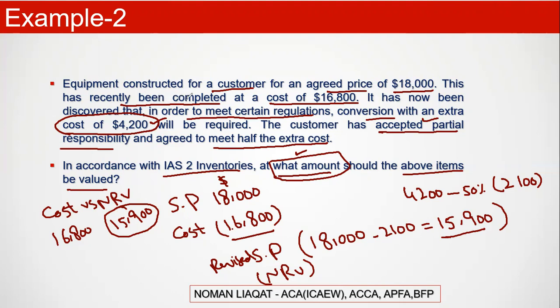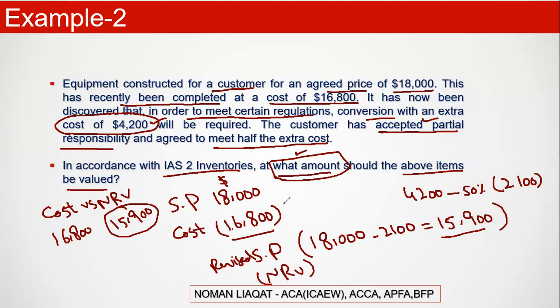If it has been completed, you cannot add 2,100 into your cost because the cost has already been incurred. Your product is complete, but later there are some new rules. The customer was not aware of these new rules, and the company was not aware because it is a legal requirement. So that is not the fault of the customer nor the company.